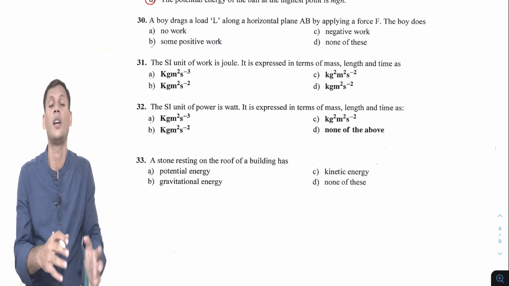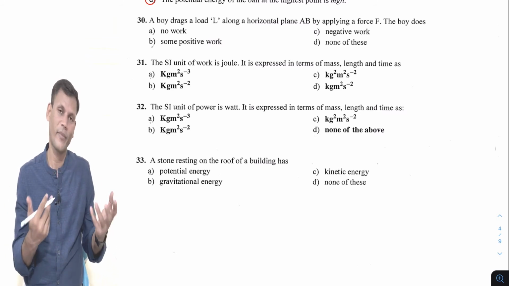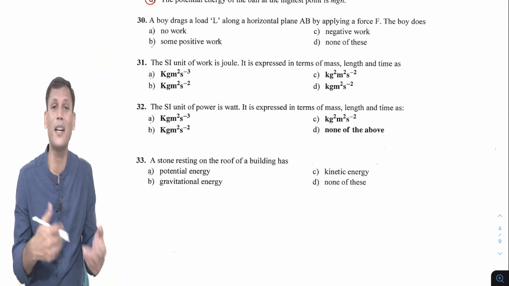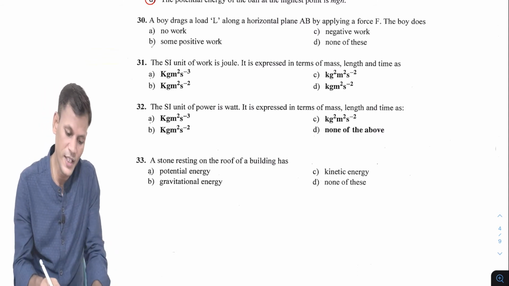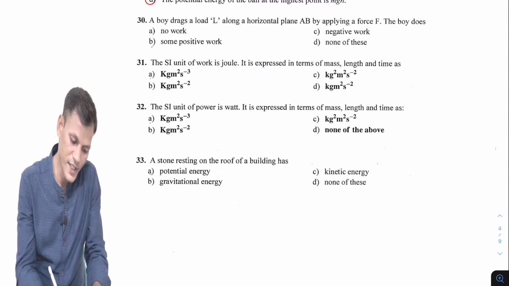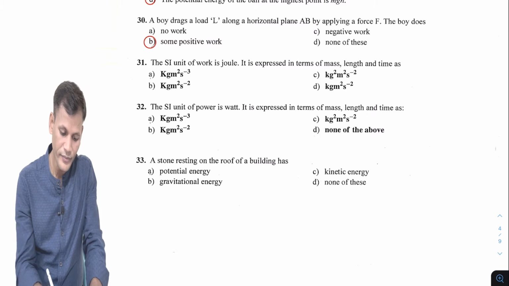If the force and displacement are both in the same direction, then the work done will be positive. Next, the SI unit of work is joule.